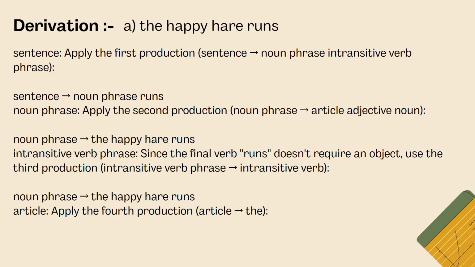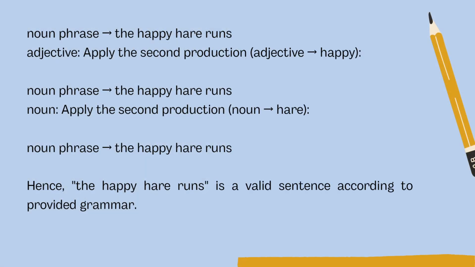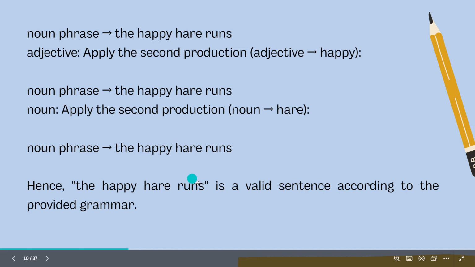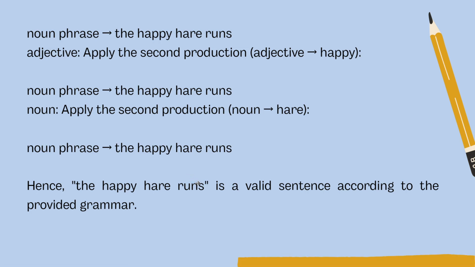In this we have article, for which we are applying the fourth production rule, article given as "the". Then we have adjective. In this we have applied the second production rule, adjective given as "happy". Then we have the noun phrase given as "the happy hare runs". In this we have noun, and again we apply the second production rule for noun, given as "hare". Hence "the happy hare runs" is a valid sentence according to the provided grammar.